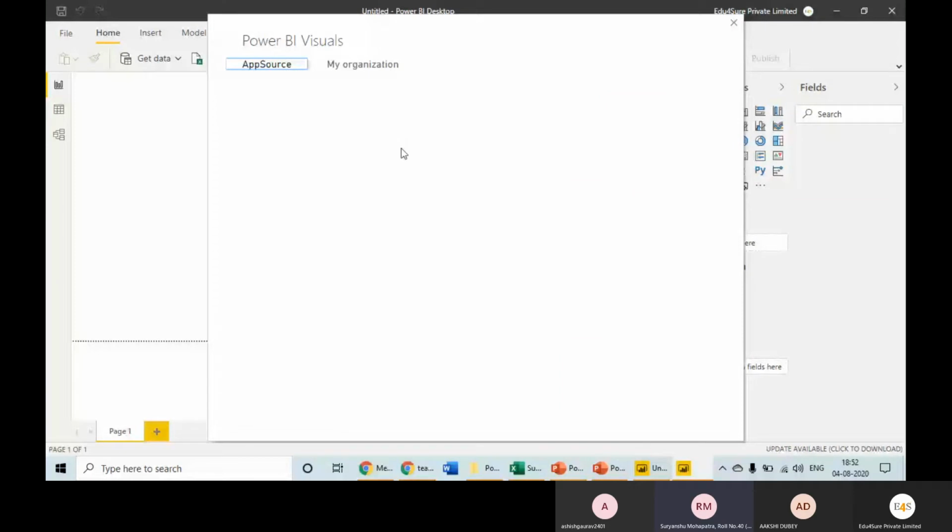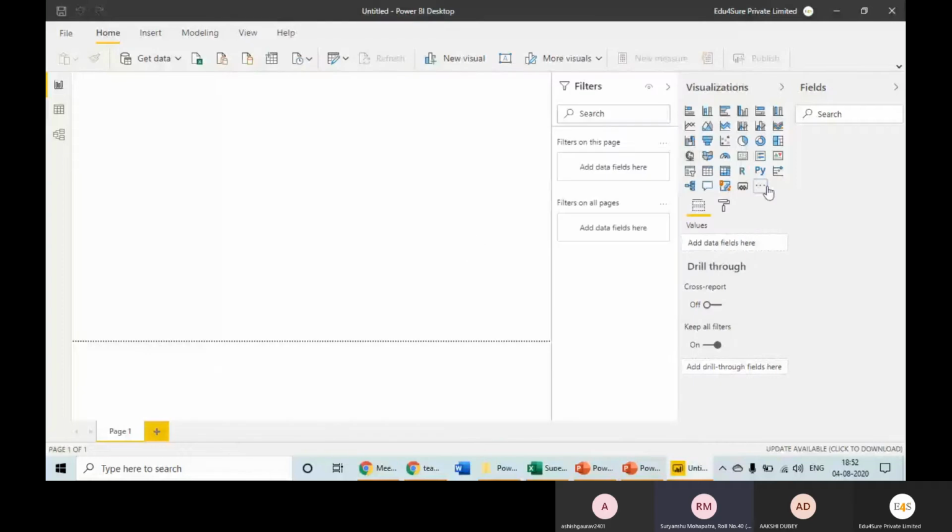Like we have Google Play Store, and from there we download the apps. So from this library, we can download the visuals and use them. Because we cannot incorporate all the visuals here, this particular section, three dots and library, has been created by Microsoft in this tool. This is page one. We can have multiple pages like Excel. When we have analysis on multiple pages, that is called a multiple page report, right?